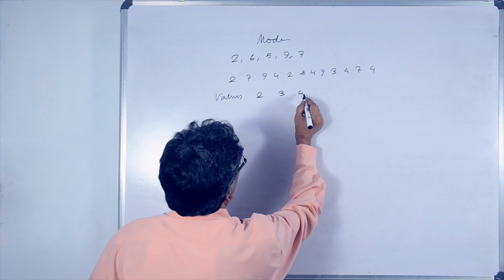First, the class limits are to be converted into class boundaries. How to do? Again I am saying, we have to do it in this way. 10 minus 9, the difference of the upper limit of the first class and the lower limit of the second class, that is equal to 1.